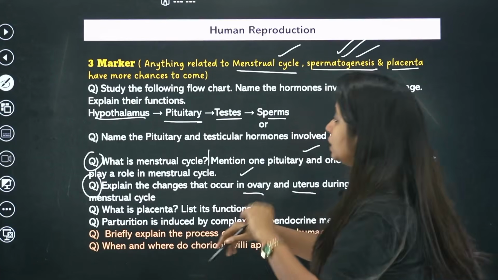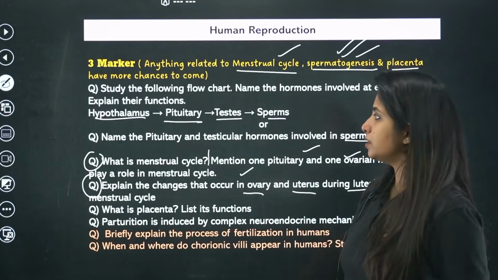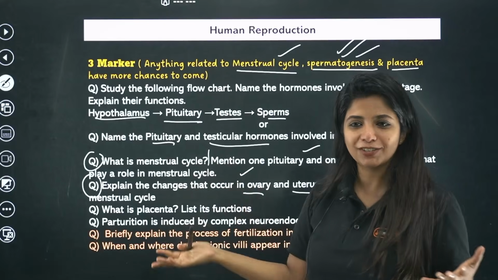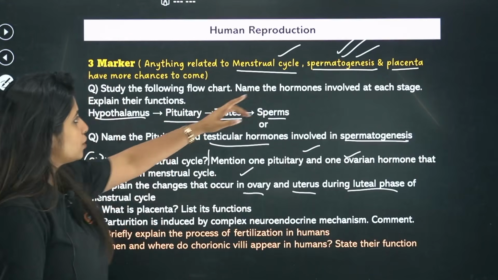Got it? Similarly, you can get questions like this. Name the pituitary and testicular hormones involved in spermatogenesis. So pituitary hormones is FSH and LH. Testicular hormone is basically what? Testosterone, or basically I can say androgens are there. Got it? So this type of question could be coming from here.